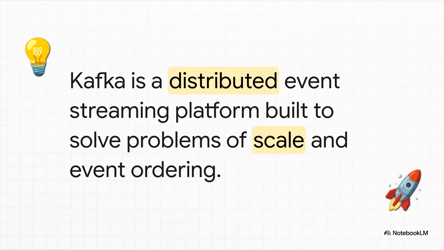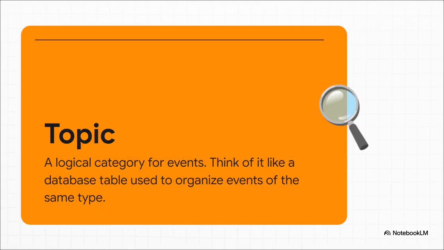Not good. Okay, so to fix this huge problem of scale and this really crucial issue of ordering events correctly, we need a much smarter system. And this is exactly the kind of problem that Apache Kafka was born to solve. So the first big idea Kafka brings to the table is something called a topic. The easiest way to think about a topic is as a dedicated feed, or a category for a specific kind of event. So we could have our soccer stats topic and a totally separate basketball stats topic. It just keeps all our different data streams nice and organized.